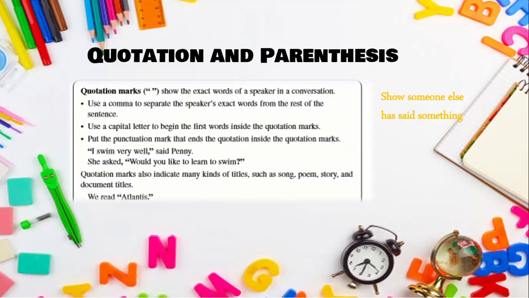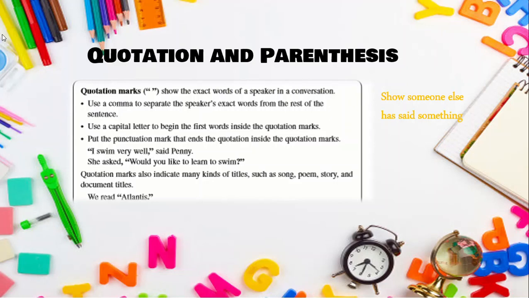When they tell you, for example, a character has said, "Where is my pencil?" said Anna, for example. So "where is my pencil" should be put between quotation marks. You'll find it out in stories if you're reading stories.